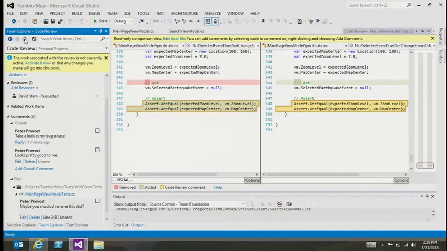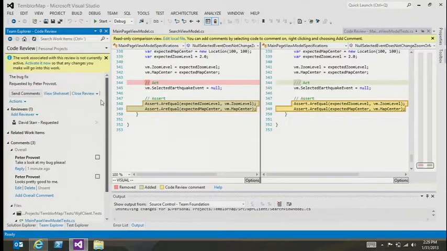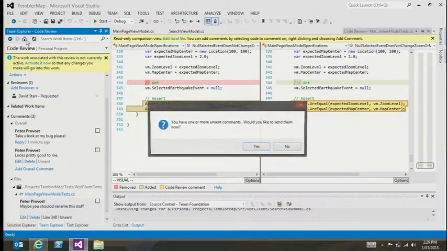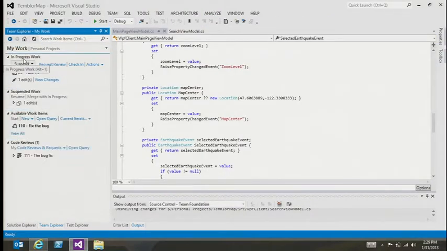So what is happening right here under the covers is that this code review feature is creating some work items on Team Foundation Server: a code review request, which was the first work item that Peter created, and then he assigned a request to me. As he went through his check of the code, he gave some feedback that created what's called a code review response work item.